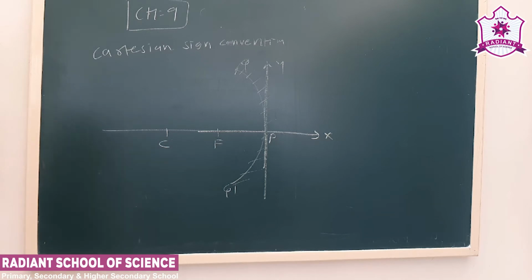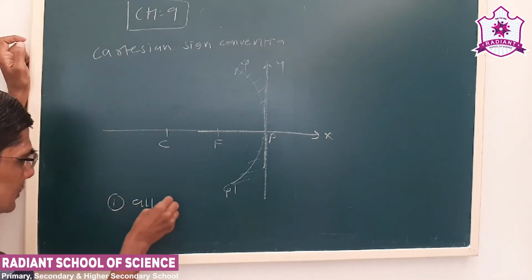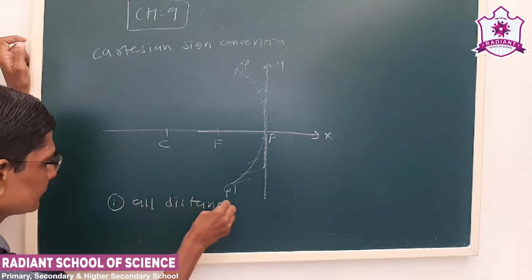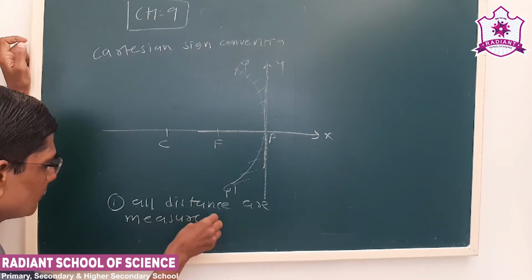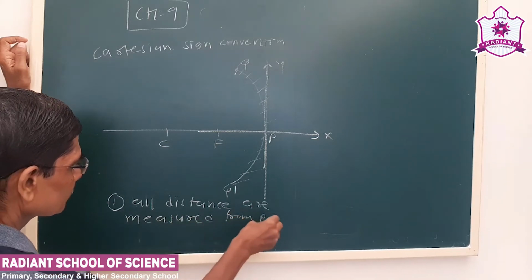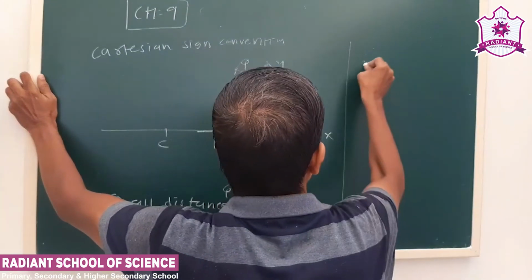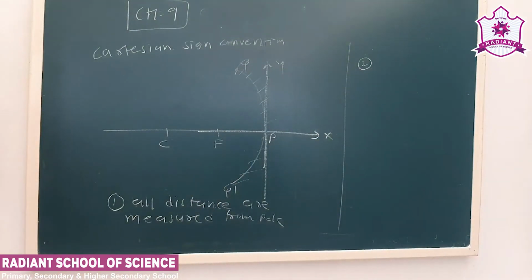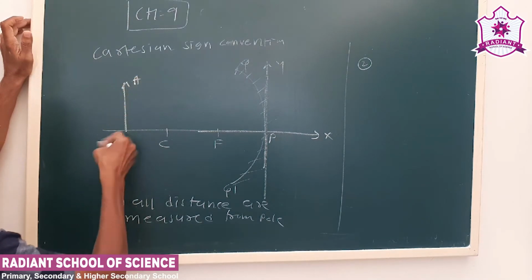In our Cartesian coordinate system, first thing, all distances are measured from the pole. Second, let us say we have a linear object like this, AB.